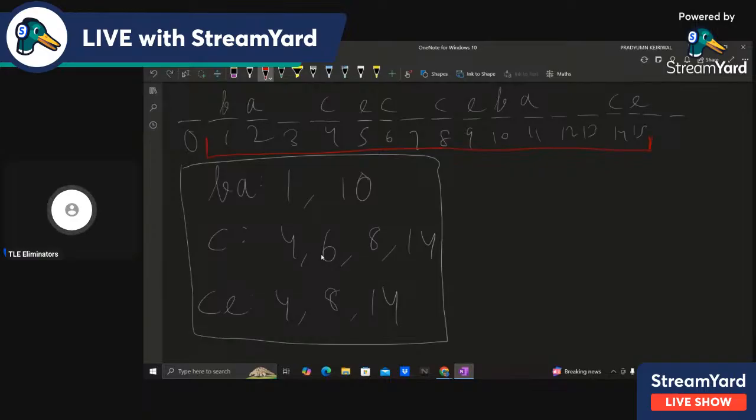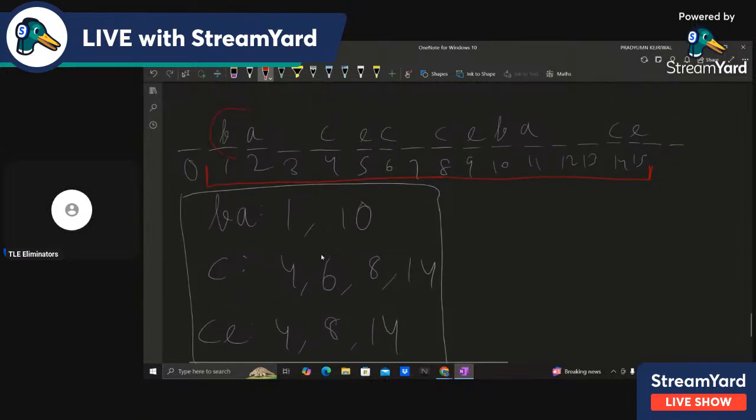So this substring works because we have a BA here, a C at 4, and a CE at 14. So it works. But the length is 15, which is too high. We can do better, right? How?